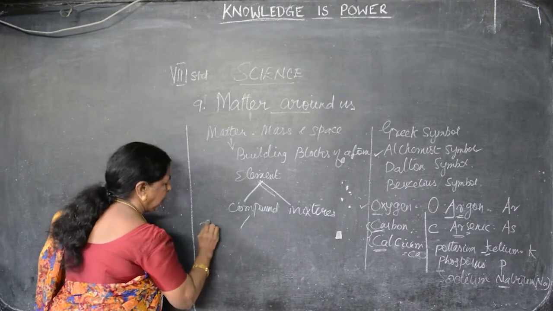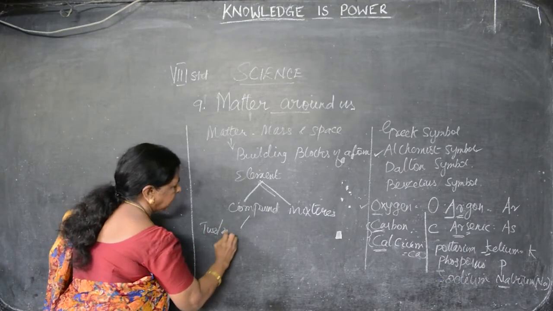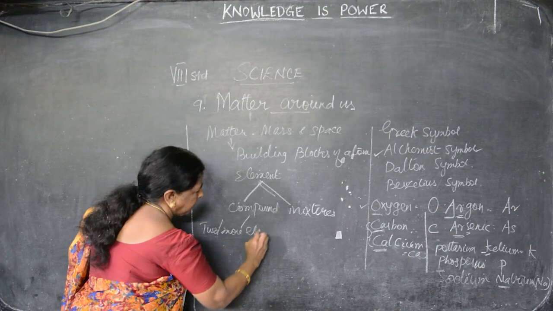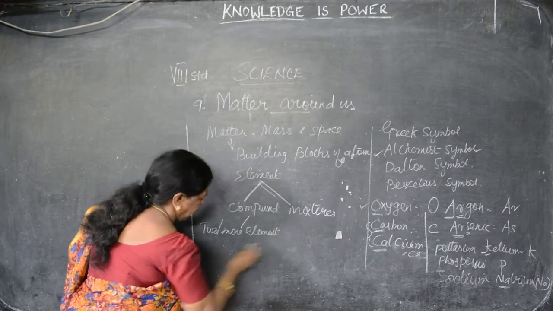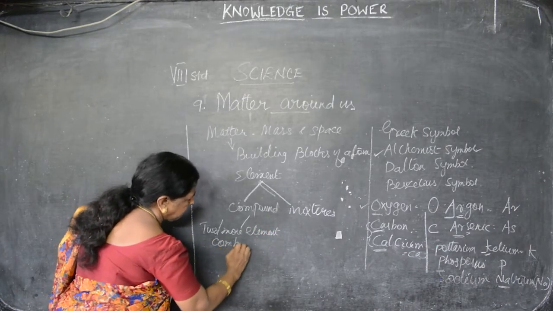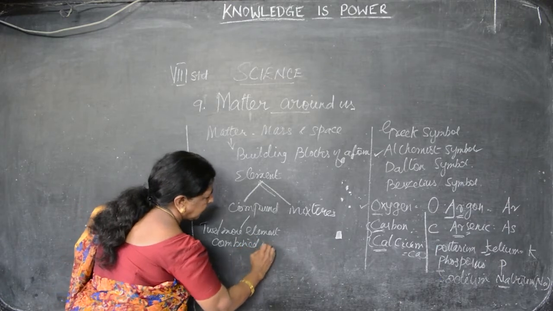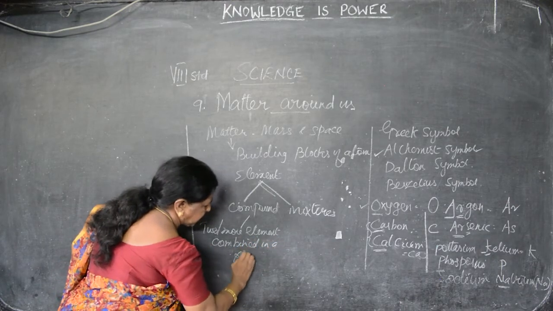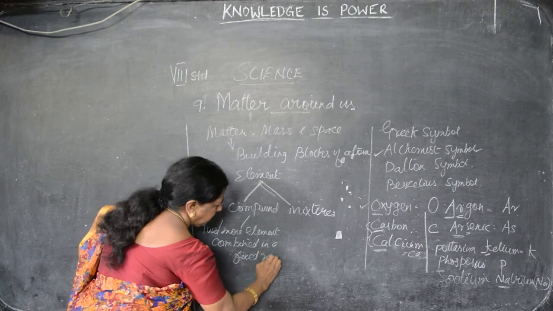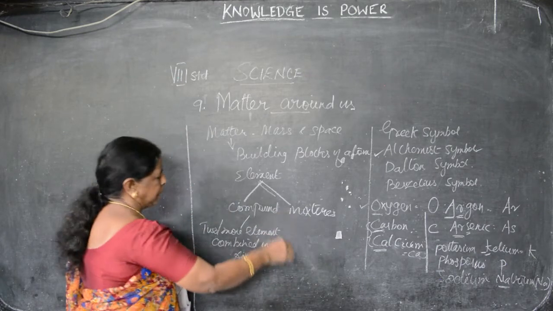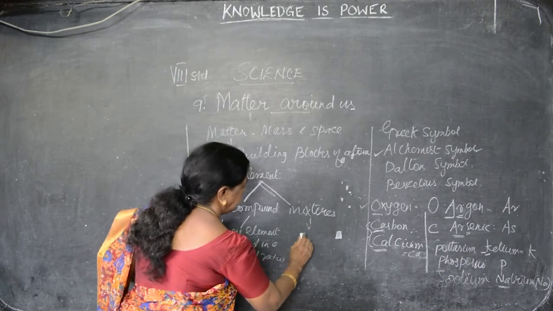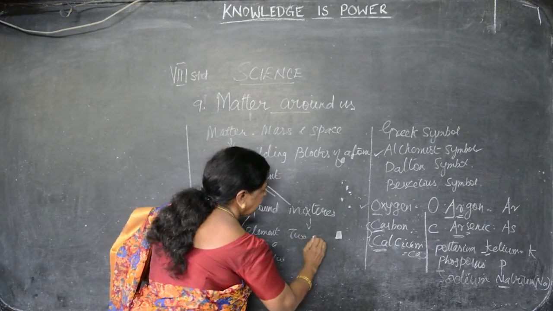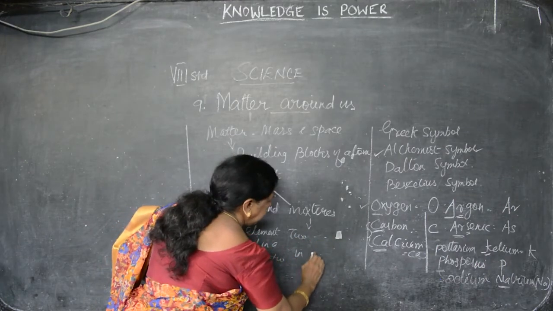Here, 2 or more elements combined in a fixed ratio. Here in mixtures, 2 or more elements in any ratio.